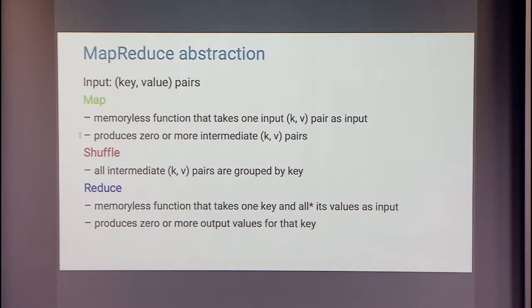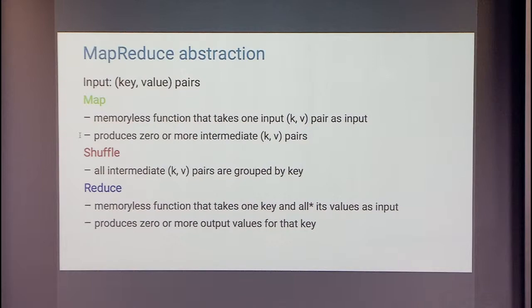Because in some cases, the number of values for a single key could be so large that it might be hard to load it in memory, and things get a bit complicated. But again, the point here is that the reducer is also a memoryless function which deals with one key and all its values together, and it produces 0 or more output values for that key. So, again, this memorylessness property makes it very easy to run a lot of these reducers in parallel.